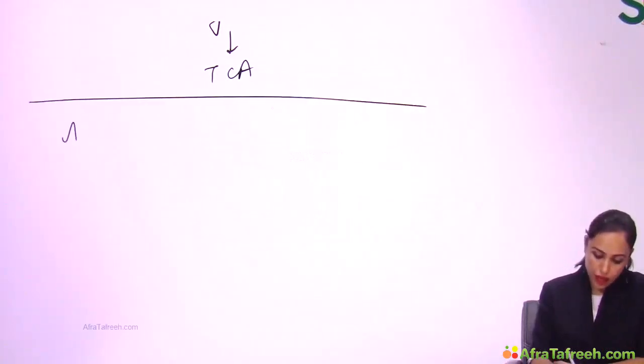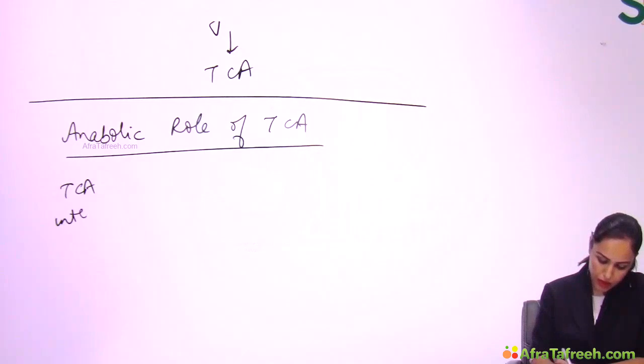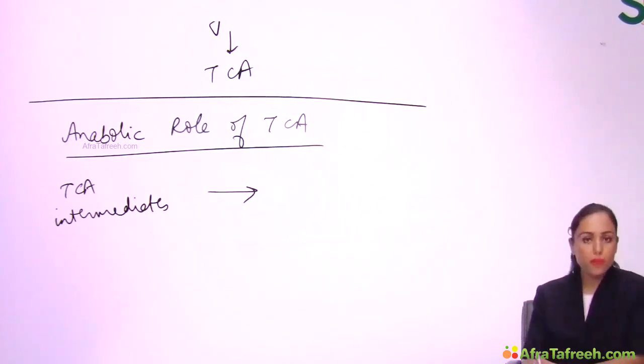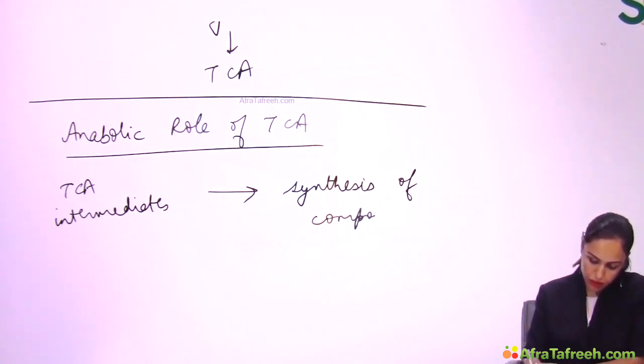Now what is anabolic role of TCA? Anabolic means synthesis, because many TCA intermediates are used for the synthesis of important compounds in the body.